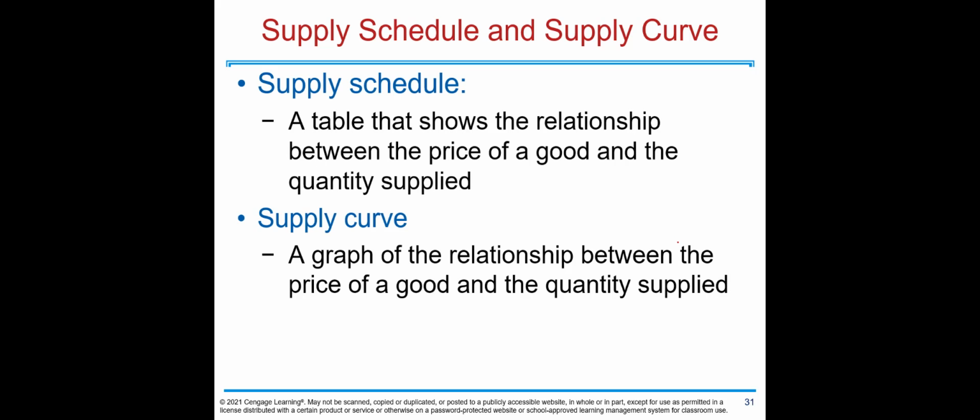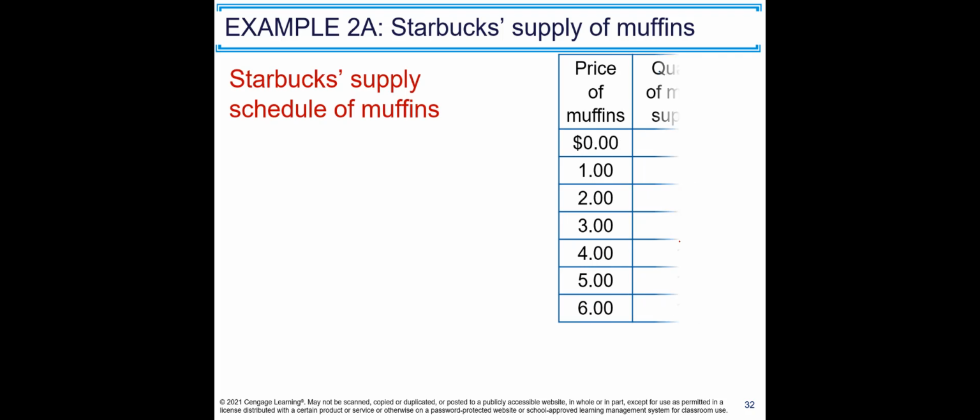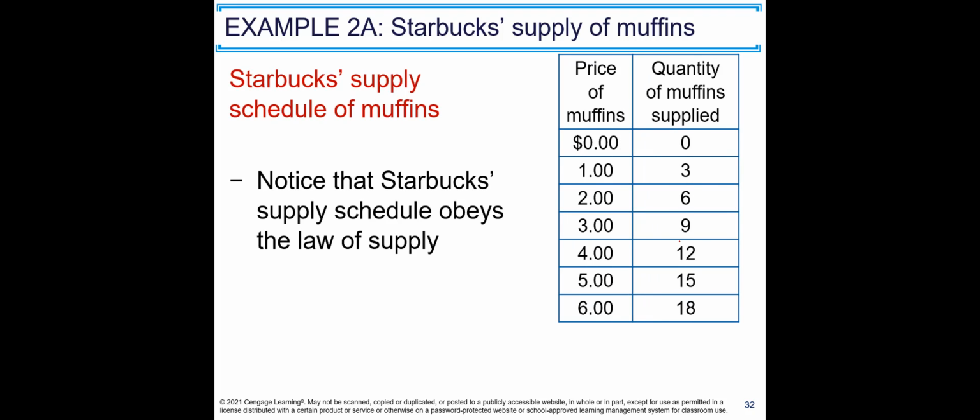Supply schedule is a table that shows the relationship between the price of a good and the quantity supplied. Supply curve is a graph of the relationship between the price of a good and the quantity supplied. Let's see Starbucks supply schedule. As the prices are rising, quantity supplied rises as well.